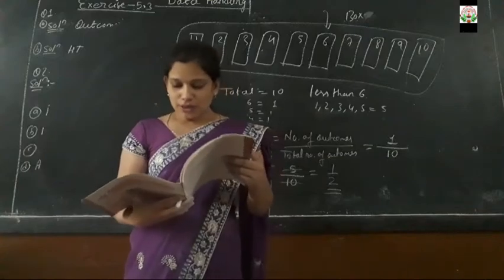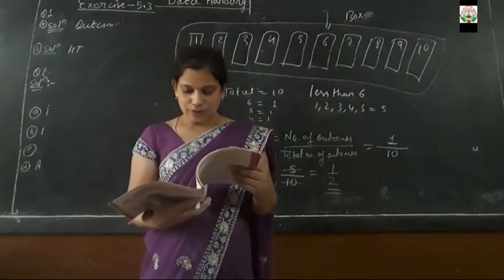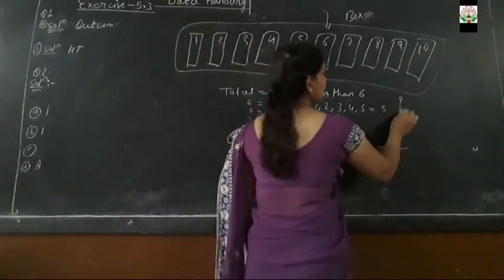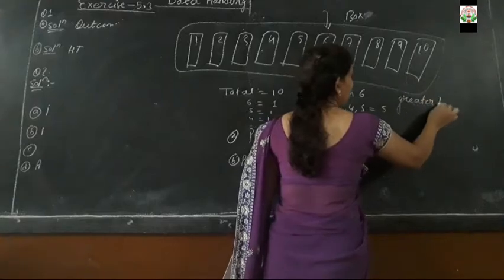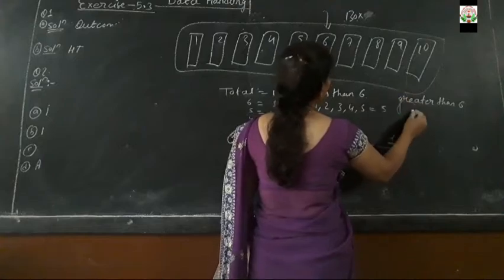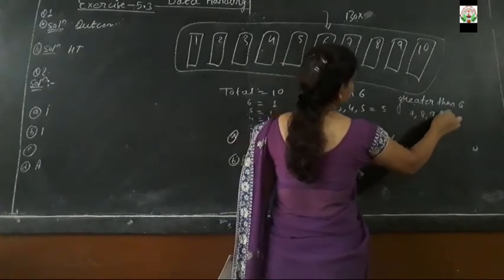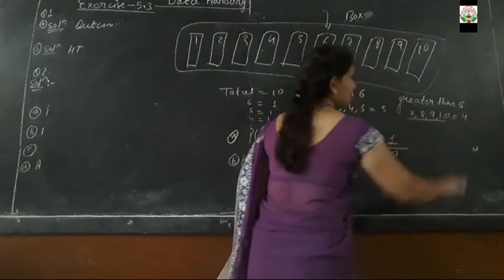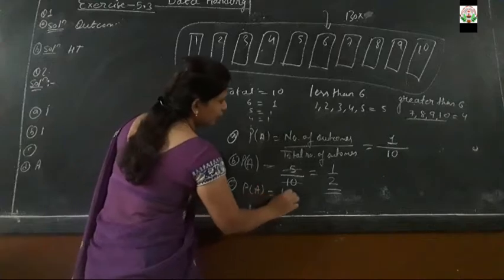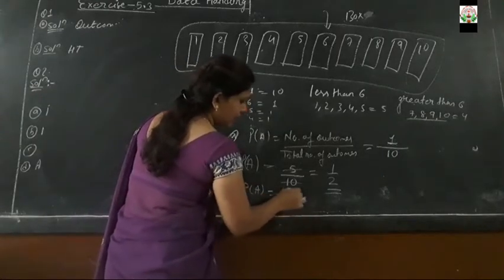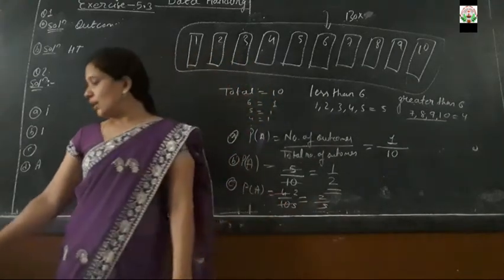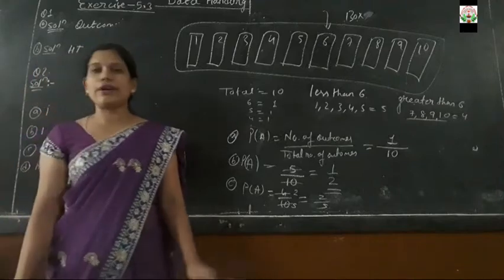Okay. Now next one, what is the fourth question? Third part, getting a number greater than 6. So what are the numbers greater than 6? Here we are having 7, 8, 9, 10. So 4 numbers are there which are greater than 6. So what is the answer for the next C part? That is 4 upon 10. So here we will get the answer as 2 by 5.